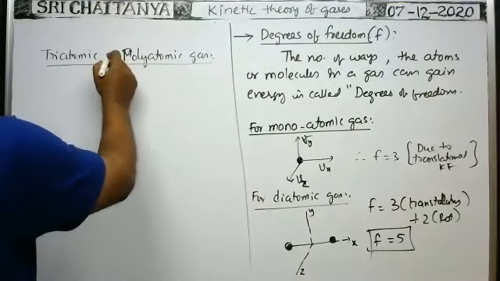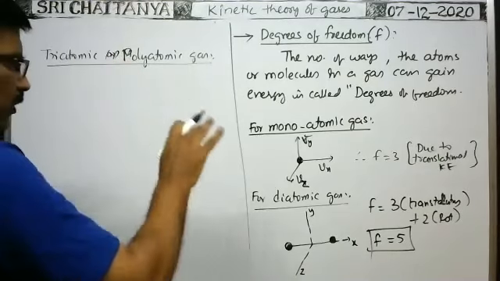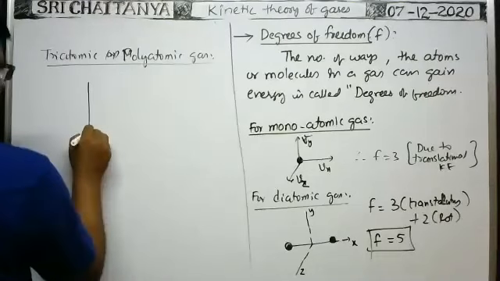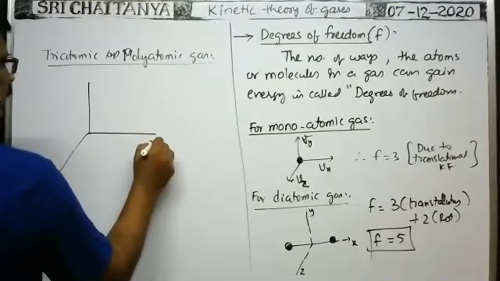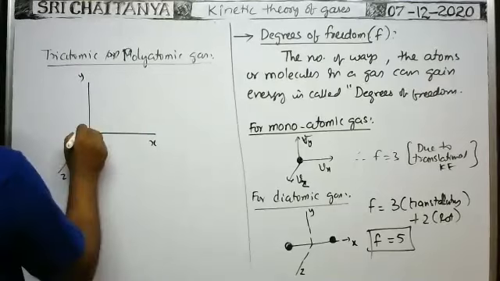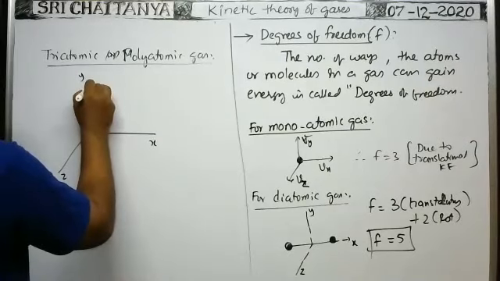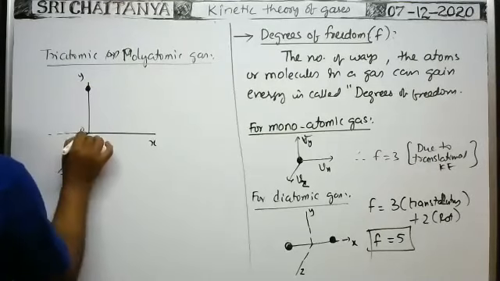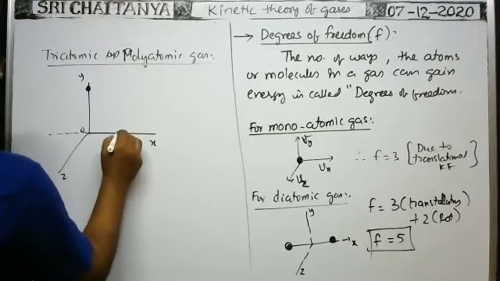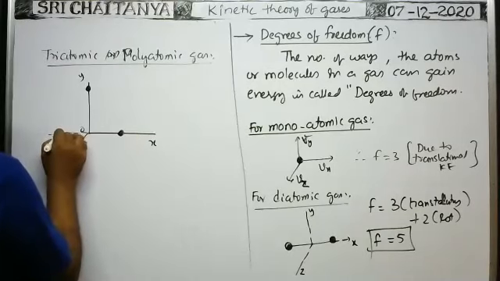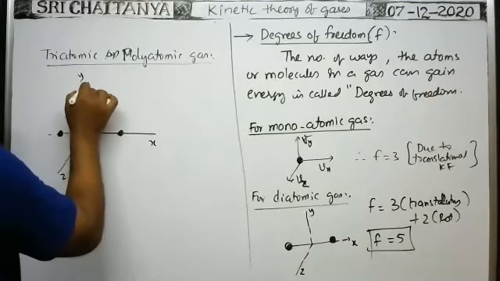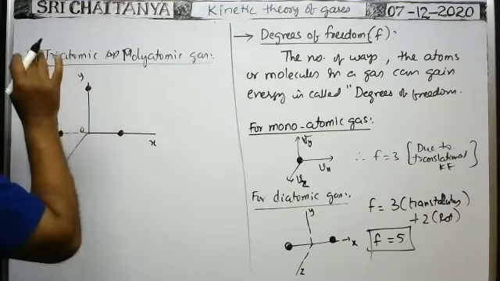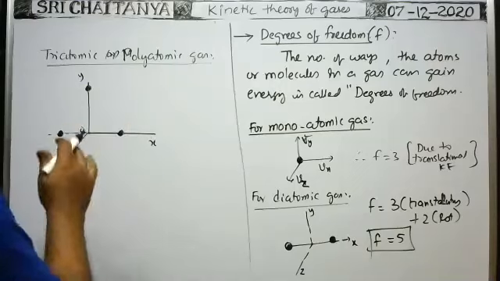So for triatomic gas or polyatomic gas, because of translatory motion, no doubt they are having it. Suppose you take a triatomic gas. Here one atom is here, one atom is here, one atom is here. In triatomic gas, each molecule is having 3 atoms.